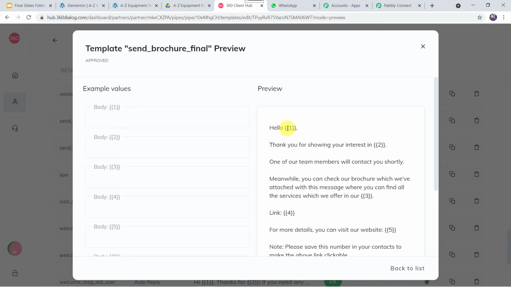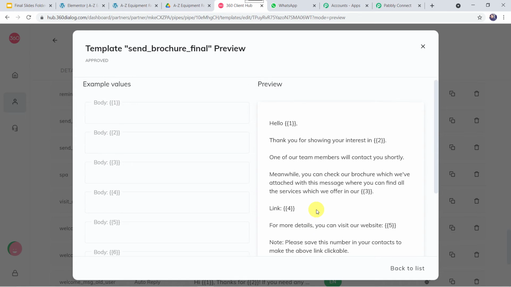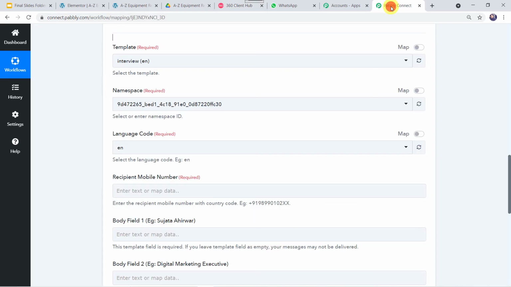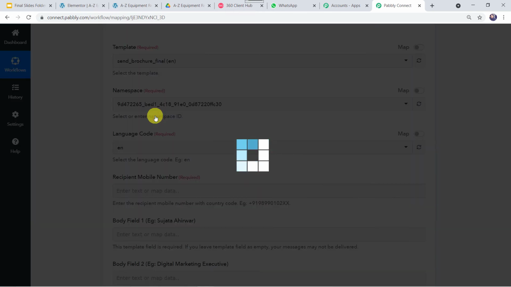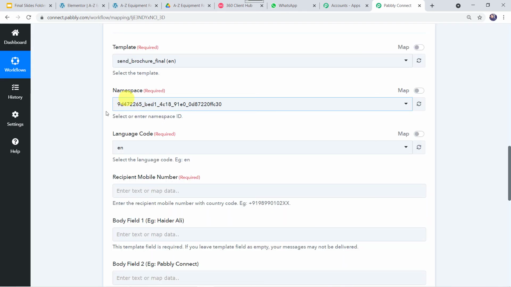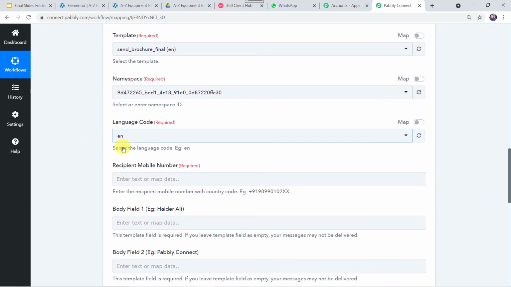Okay, so here I have given some numbers 1, 2, 3, 4, 5, 6 in curly braces. So you might be thinking why I have kept these numbers in the curly braces. These are the body fields, okay, and the values of these body fields are going to change. That is the reason we have kept these numbers in the curly braces. So let us select this template. Let's go to Pabbly Connect, and here in the template I will be selecting send brochure final. Now here we can see the namespace and the language code is automatically captured. So we are not going to change anything.